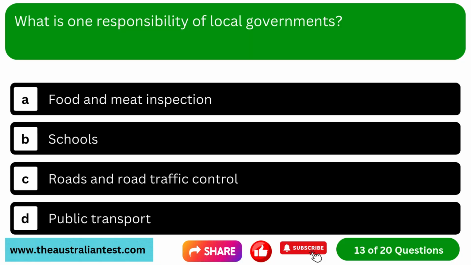Question 13. What is one responsibility of local governments? Option A, food and meat inspection. Option B, schools. Option C, roads and road traffic control. Option D, public transport.